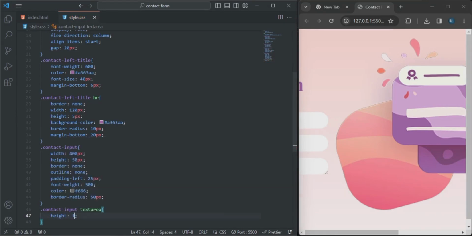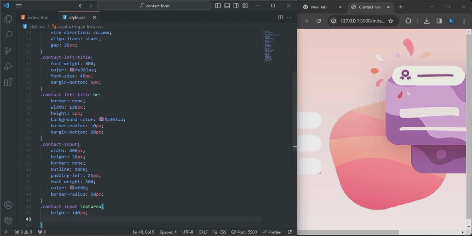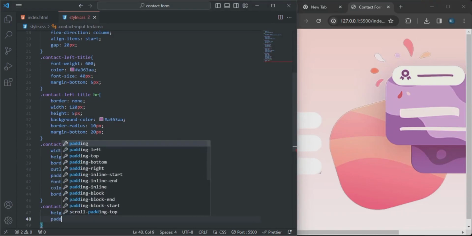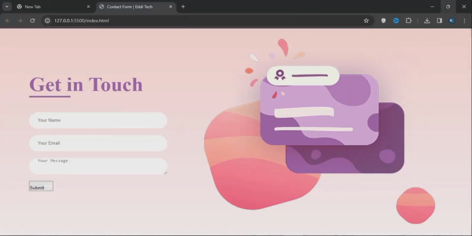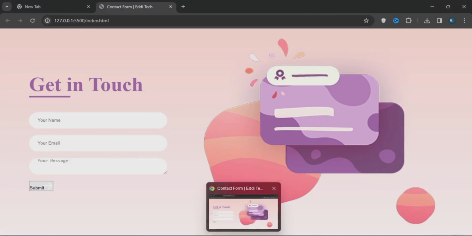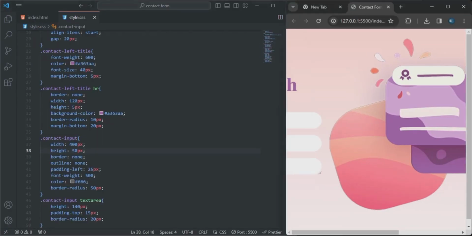So the height will be 140 pixel. I just want you to see that. All right, so the padding will be 15 pixel. The border radius will be 20 pixel. So you can see that. It looks great.